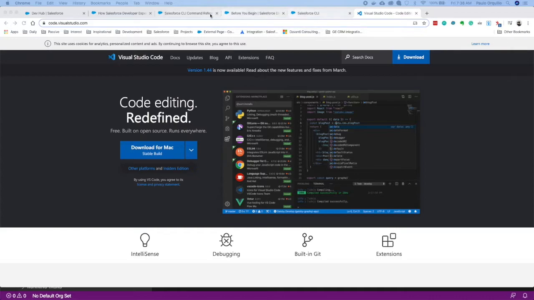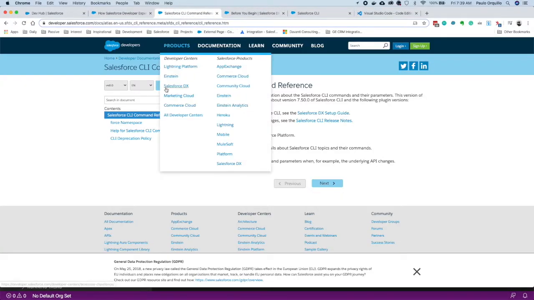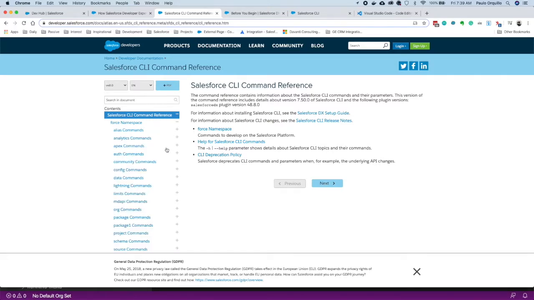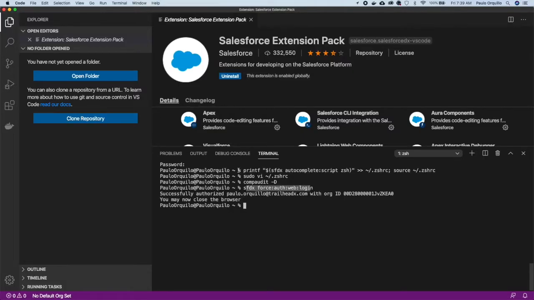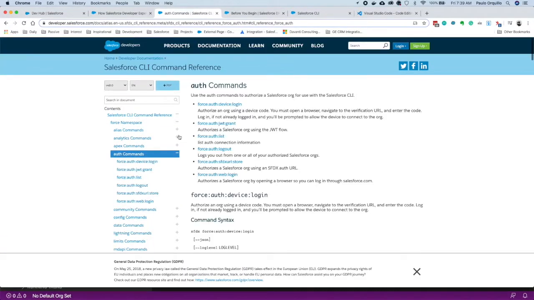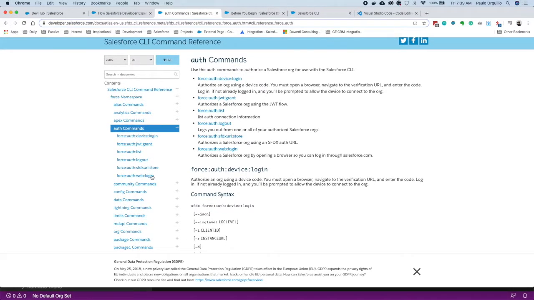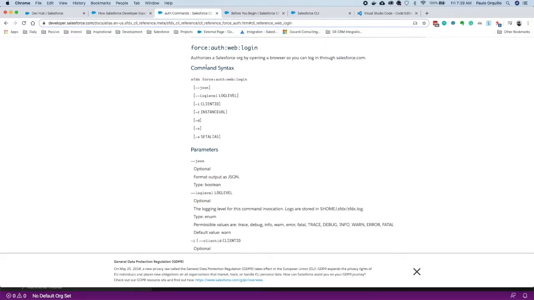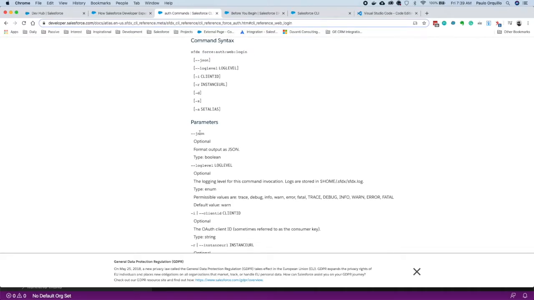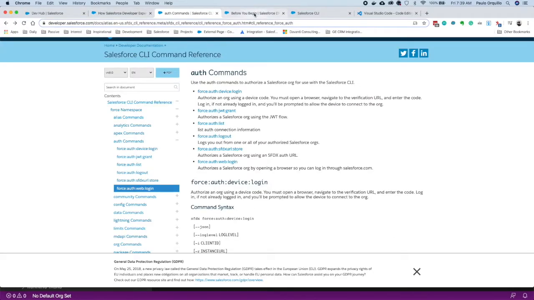By the way, if you want to learn more about all these commands, if you go to the Salesforce CLI, it has all these nifty commands on what each one does. So we went to force, and then we went to auth. If I go to force and I go to auth, and I go to web login, you would see it also has different sets of parameters that you could pass: --json, --loglevel, -i. Let's go back here before we begin.